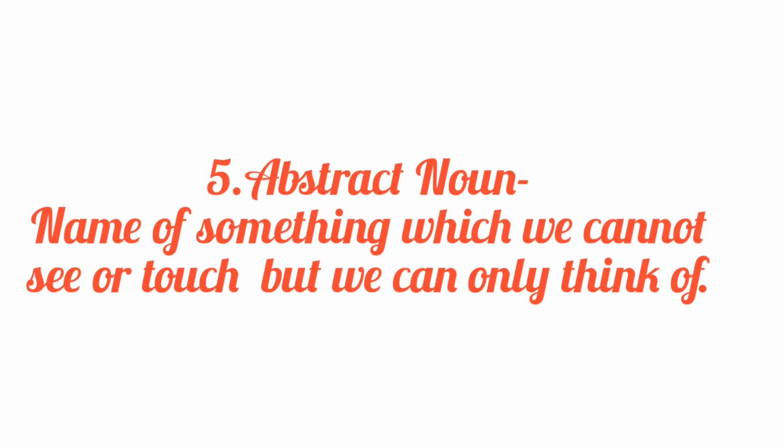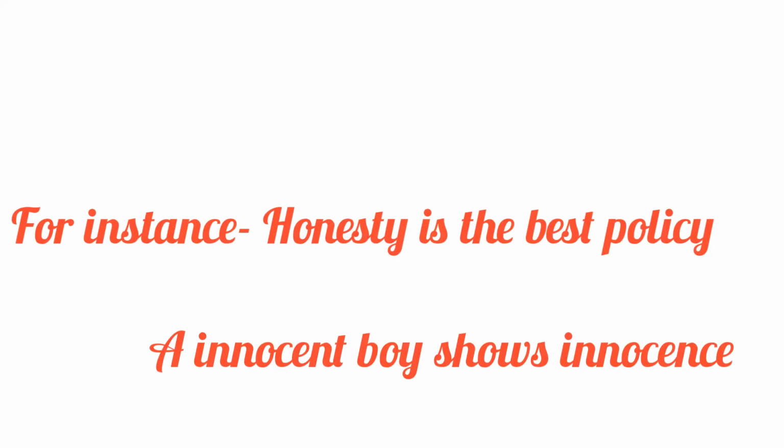Fifth one is abstract noun, the name of something which we cannot see or touch, but we can only think of. Like hope, honesty, truth, courage, lie. Examples are like honesty is the best policy. Honesty can't be seen, nor can we touch it. We can only think of it. And another example is, an innocent boy shows innocence. Innocence can't be seen or touched. It can only be thought of.